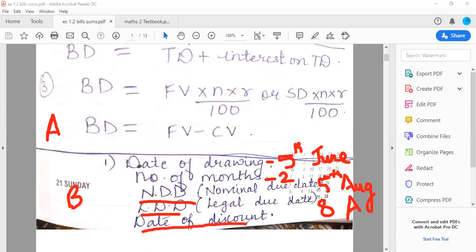Date of discount, this I've already explained yesterday. So listen to the video and then you'll understand what the concept is all about.